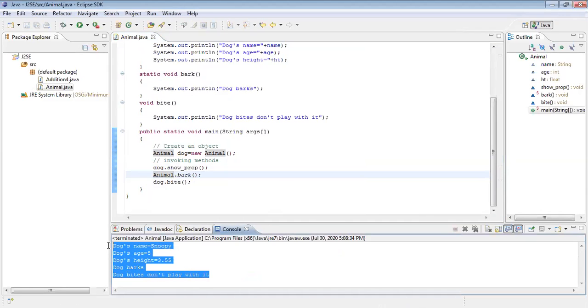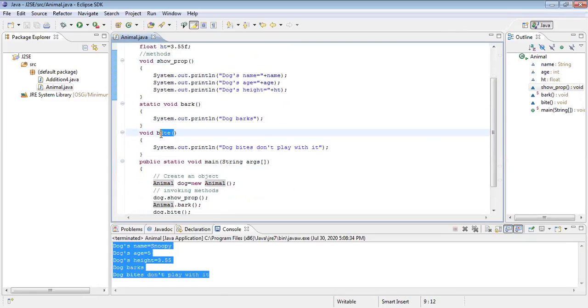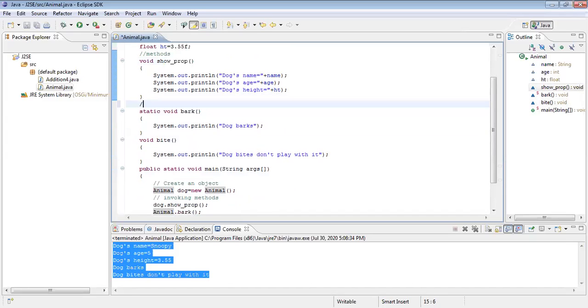Did you get it or not? Yes, sir. You got the same output, no problems whatsoever, because bark is a static method. Show prop is a non-static method, whereas the bite method is also non-static. Only one static method is there. See, here I will make a comment: static method. This is the only static method I have.